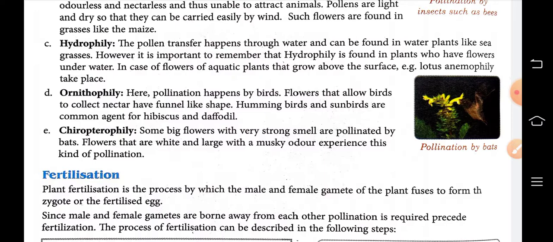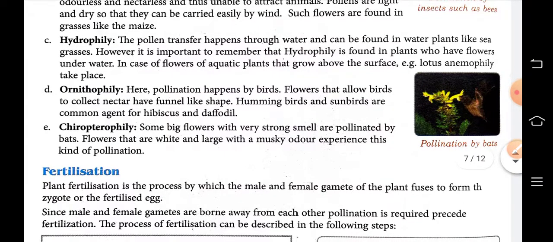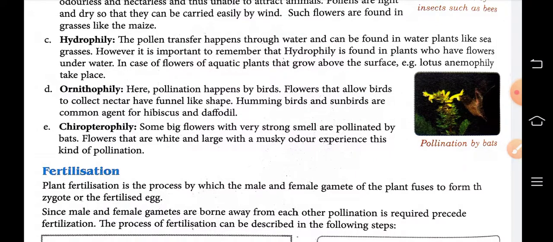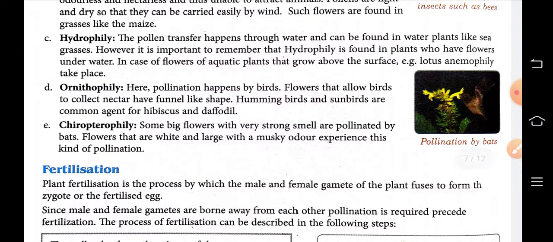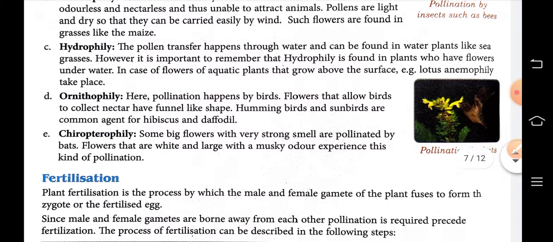So it is clear to you, जो पानी के नीचे ग्रो करता है उसमें हाइड्रोफिली होगा, that means by the water. But some plants are there whose roots are in the water, but the stem and the flower are above the water surface. For example, lotus, where anemophily takes place, that means by the wind.